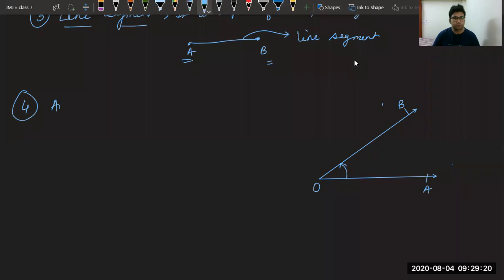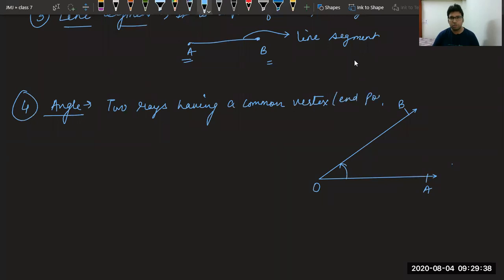So two rays having a common vertex or endpoint form angles. So all of you, two rays have the same starting point. Yes, beta. So this is the angle.